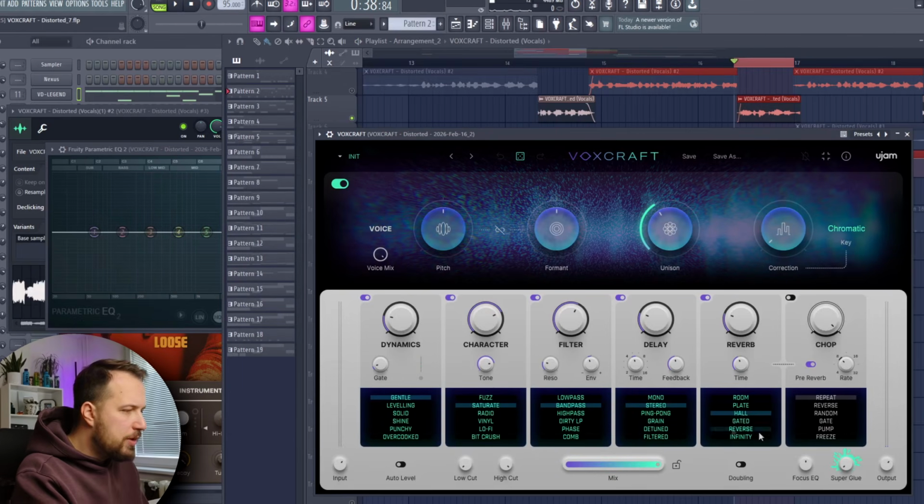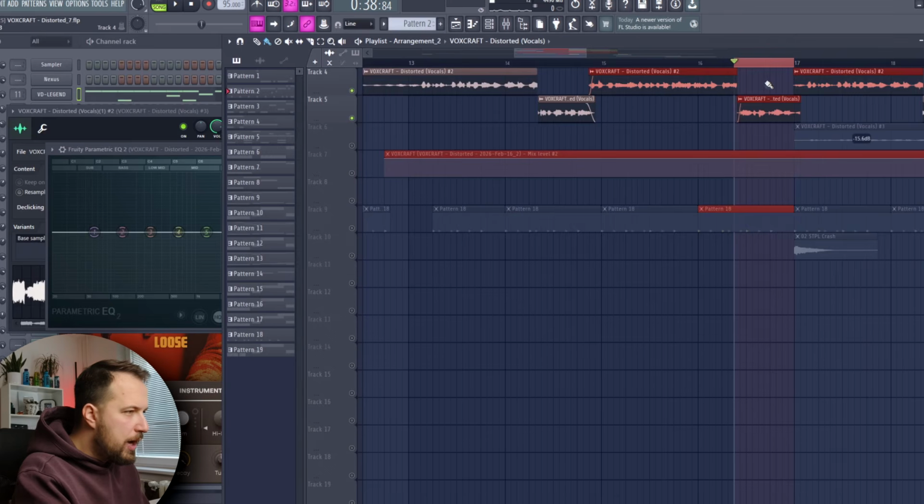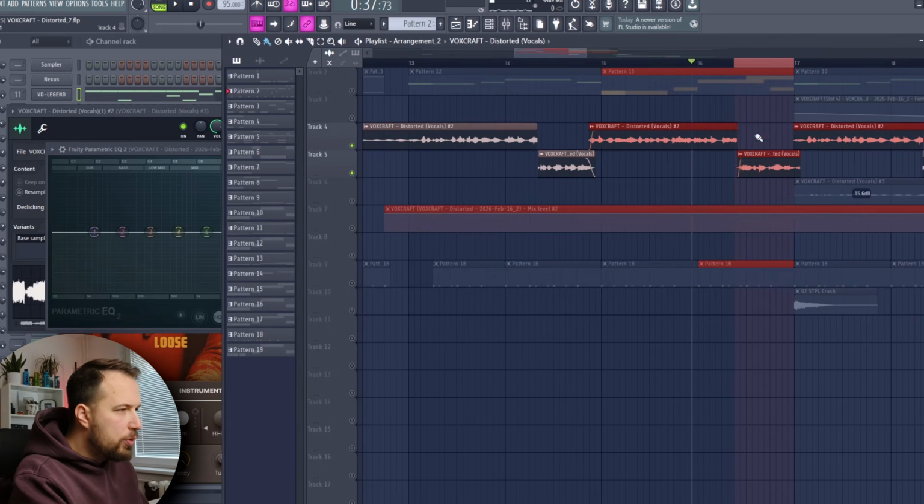Again, kind of subtle, but I do wanna make this vocal pop a little bit more, so I'm gonna increase the focus EQ quite a bit. So we have this hugely distorted vocal now. And what we want to do is sort of match the volume of the lead vocal to this vocal as well.